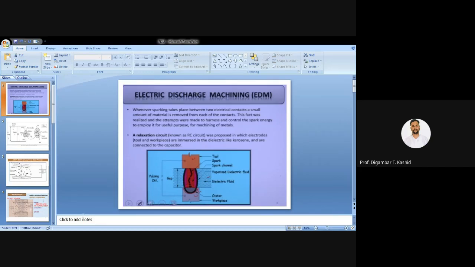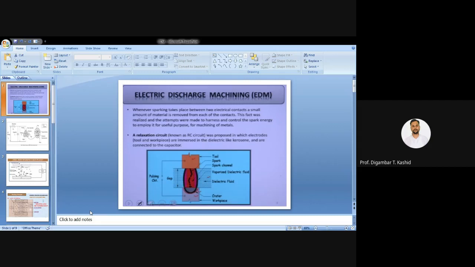Now, another thing is that we know that when sparking occurs between two switches, yesterday's example I am repeating, a small amount of metal is removed. The same concept is used in a controlled manner in the electrical discharge machining process. Whenever sparking takes place between two electrical contacts, a small amount of metal is removed from each of these contacts, that we know.